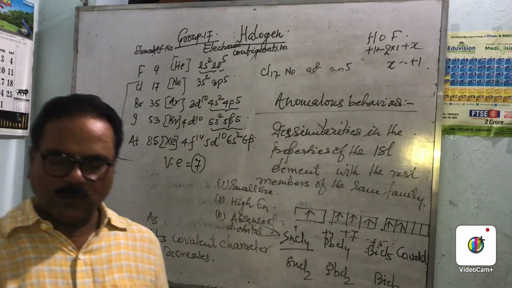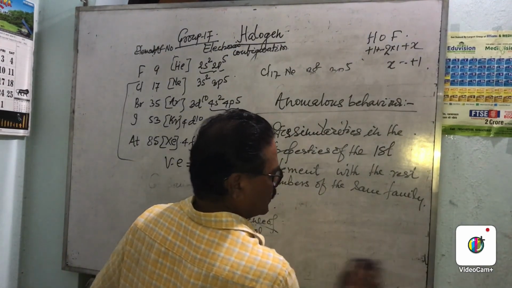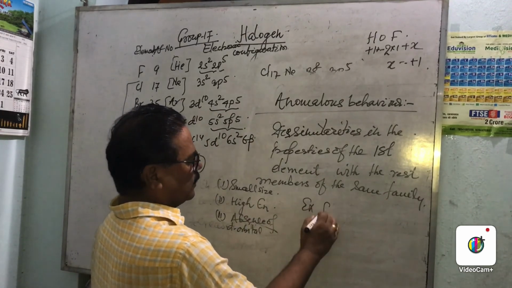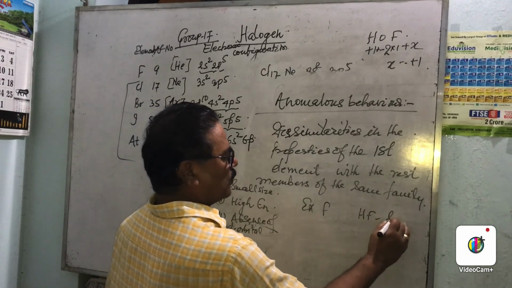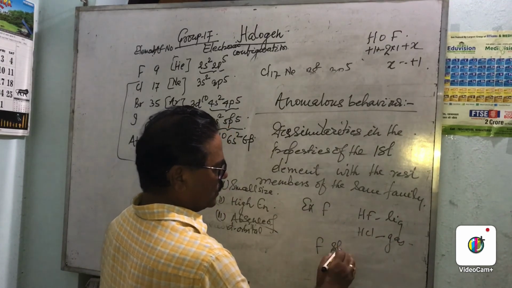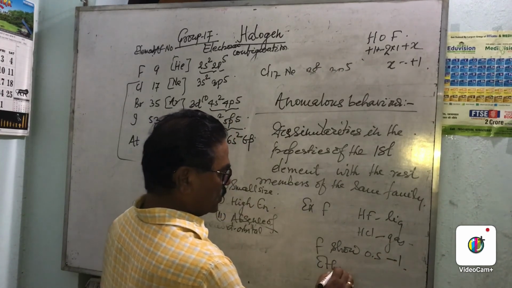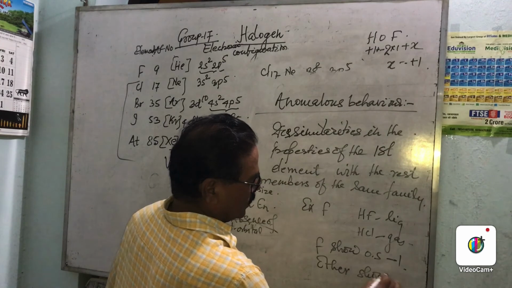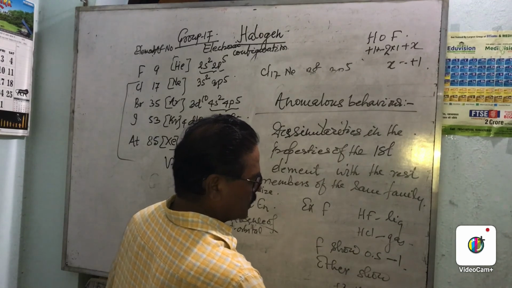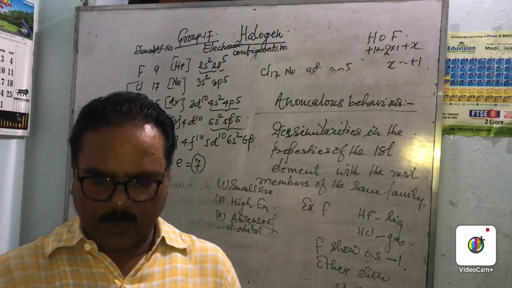Supporting points, for example fluorine forms HF, a liquid, and HCl is a gas. Fluorine shows oxidation state -1, while others show +1, +3, +5, +7, like this. So these are the properties, and this is called the anomalous behavior.